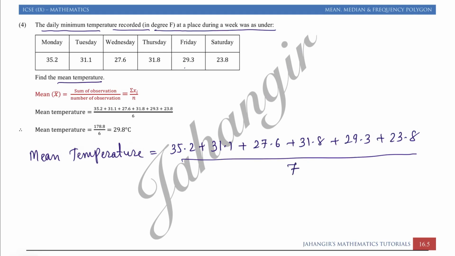Sorry, it's 6 days, upon 6. So now add all of them, you will get 178.8 divided by 6, that is 29.8 degree Fahrenheit. So here I have to write degree F.